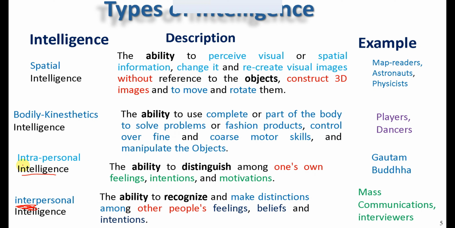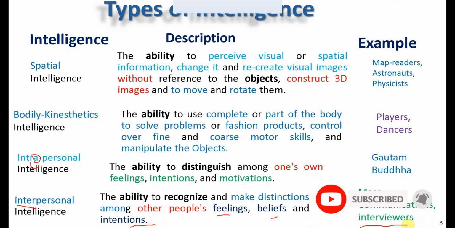The sixth type of intelligence is intrapersonal intelligence, which talks about one person, right? It is the ability to distinguish among one's own feelings, intentions, and motivations. The last type of intelligence is interpersonal intelligence, which is different from this one. This one is about one person, only talking about itself, but interpersonal intelligence talks about others or the masses, right? It is the ability to recognize and make distinctions among other people's feelings, beliefs, and intentions. A simple example: mass communicators and interviewers are part of interpersonal intelligence.